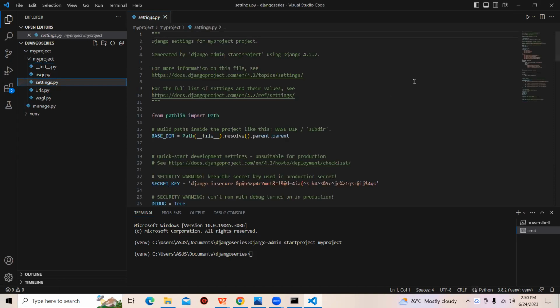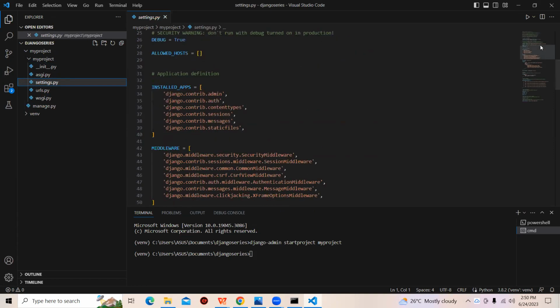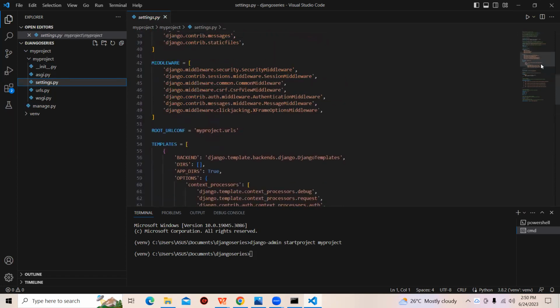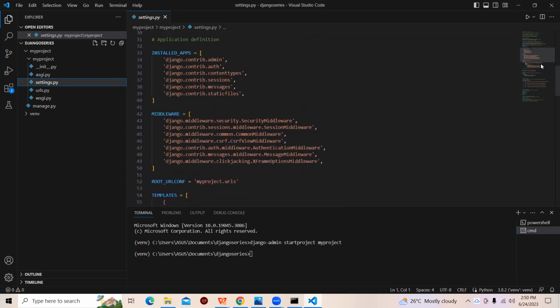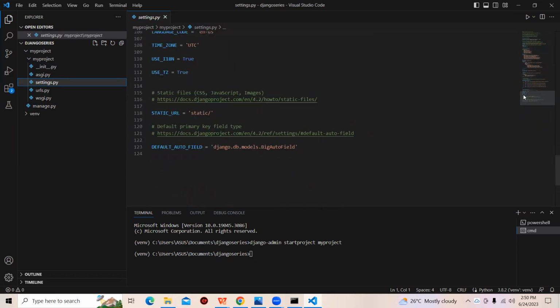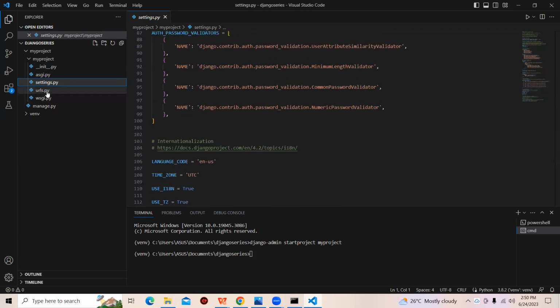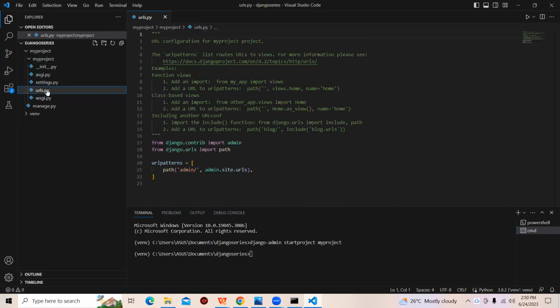So we have the next file called settings.py. This is where we might be installing some third-party libraries and apps. Whenever we create an app, this is where we'll be working. Yeah, we'll be working with this file. The next file is the URLs file. This is where all of our links would be. Right here we have admin; all our URLs will be handled here.